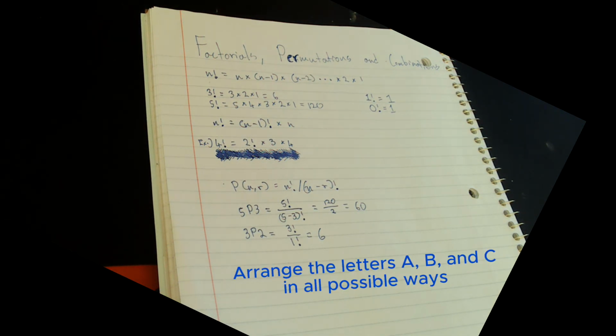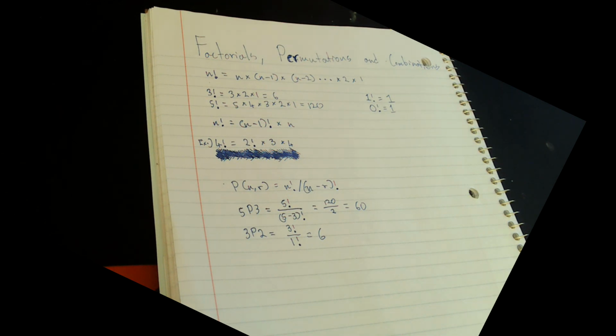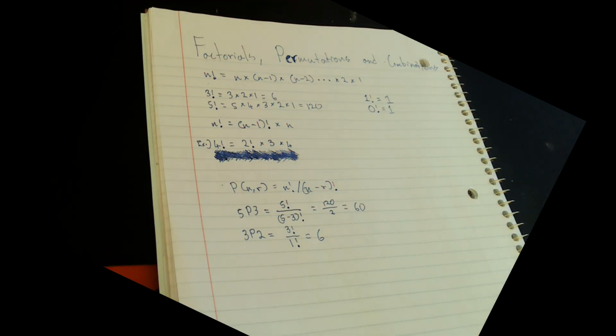Arrange the letters A, B, and C in all possible ways. Okay, so let's do this. We know that the total is 3. And we want to arrange all the letters, which means 3 letters, which means we need to also pick 3. And our total is 3.